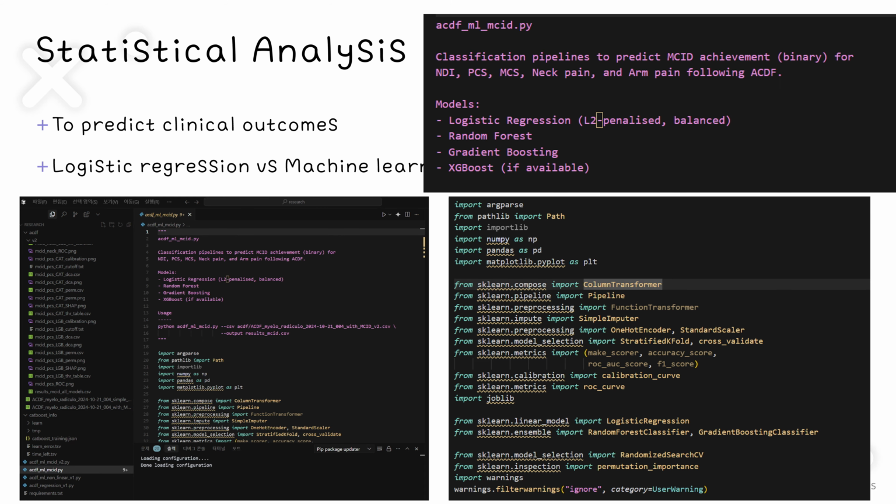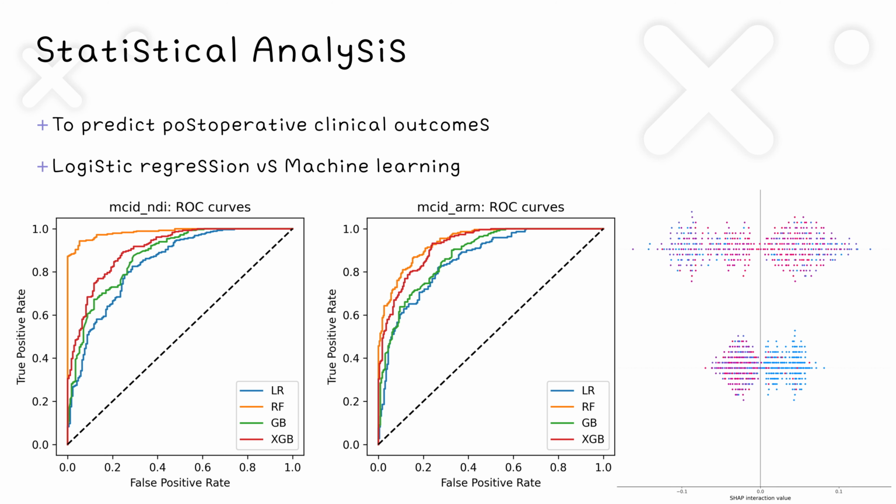For example, if you request "write Python code to compare logistic regression, random forest, and XGBoost models to predict clinical outcomes after surgery," it will instantly generate complex machine learning pipeline code, as you can see. When you run the generated code, you can easily obtain results like ROC curve graphs that allow you to compare the performance of each machine learning model at a glance. This allows you to intuitively understand which model is superior in predicting specific outcomes.